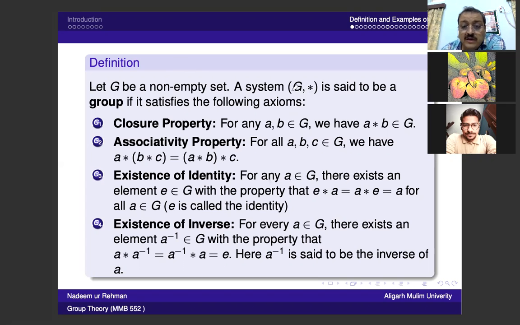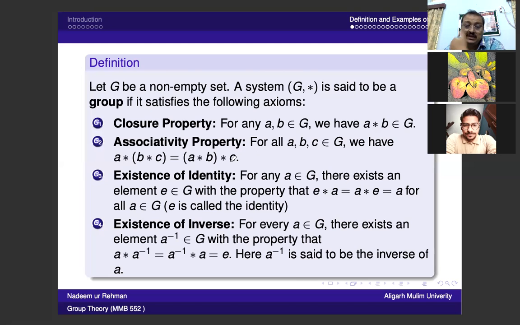So we say that a system G with this operation is said to be a group if it satisfies the following axioms. Axiom one is the closure property: for any a, b belonging to G, the composition a ∘ b is also an element of G. Then the associativity property: for all a, b, c belonging to G, (a ∘ b) ∘ c is the same as a ∘ (b ∘ c).